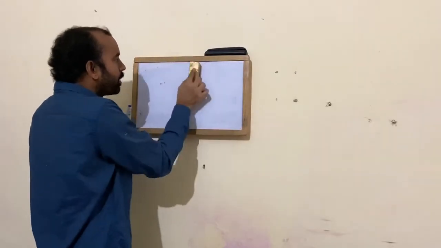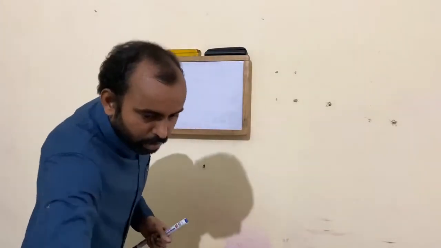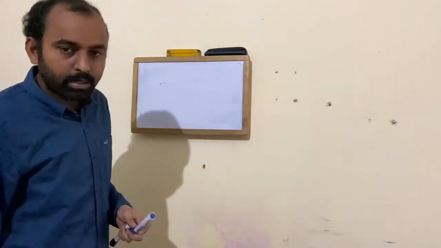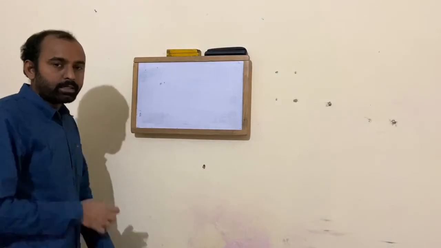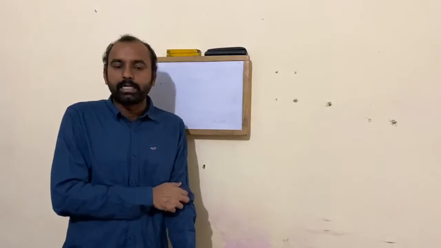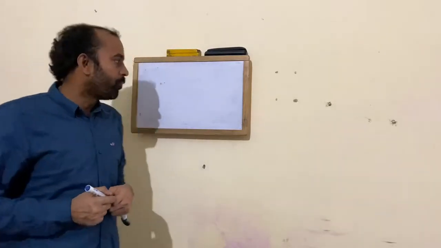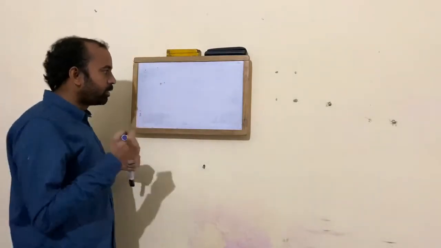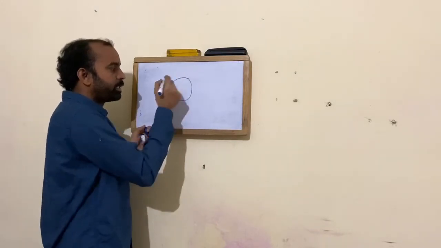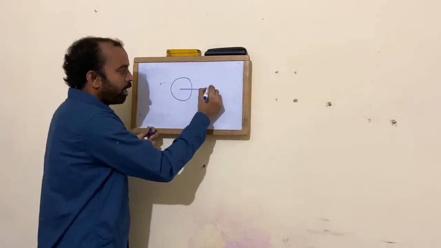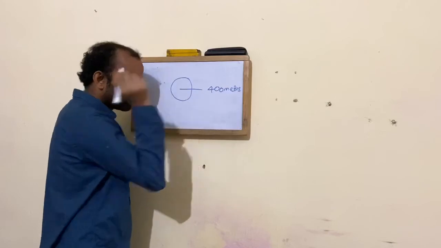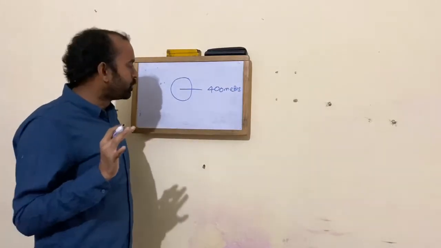Now let us see an interesting concept called spin relaxation and spin lattice relaxation. This is the fundamental information which most students get confused about. So let me explain it in the simplest fashion. Suppose this is a ground where a 400 meters relay is going on. So this is a very useful example.